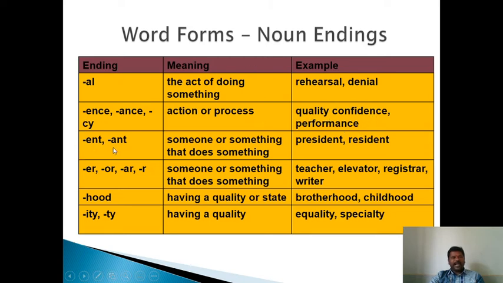Nouns ending in -ent: someone or something that does something, for example president, resident. Nouns ending in -er, -or, -ar: someone or something that does something, for example teacher, elevator, register, writer. Nouns ending in -hood: having the quality of a state, for example brotherhood, childhood. Nouns ending in -ity: having a quality, for example equality, speciality.